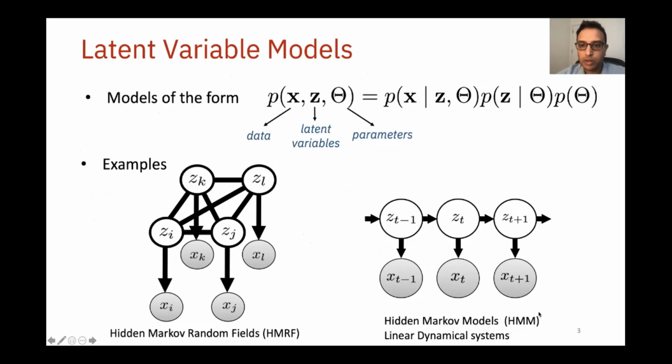Latent variable models are a particularly popular class for analyzing structured data, and will be our focus in this talk. We arrive at these models by combining a likelihood model with priors over latent variables and model parameters. Popular examples include Markov random fields, hidden Markov models, and linear dynamical systems.